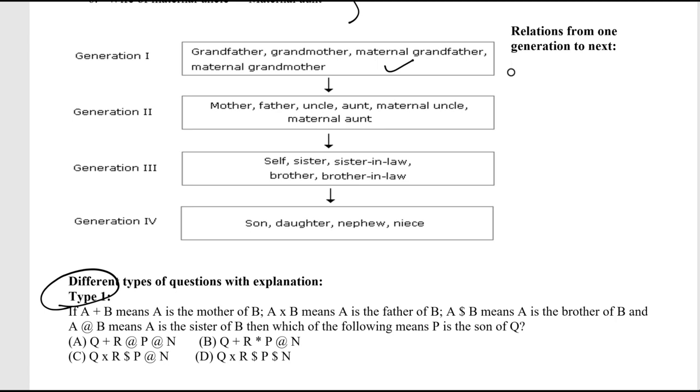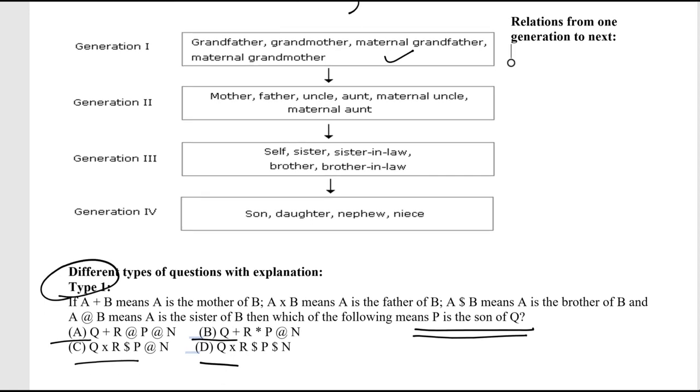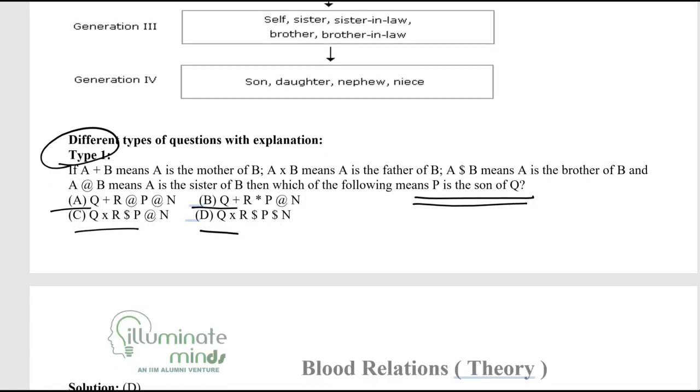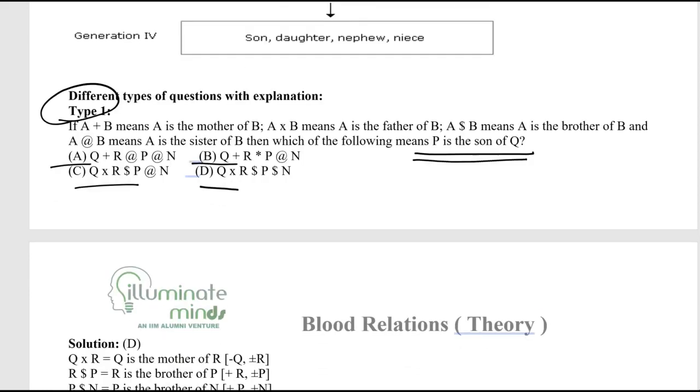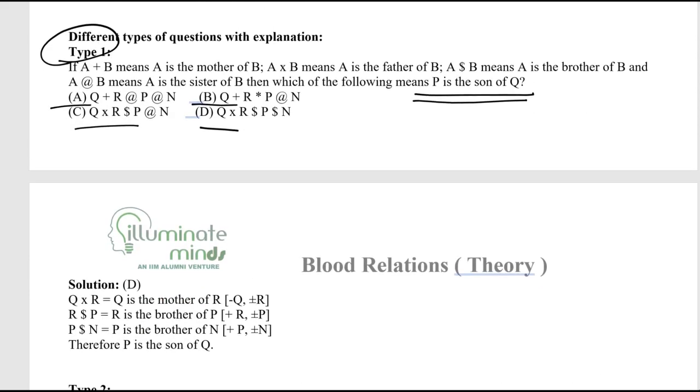In these types of questions, I need to go with the options rather than with the question. So definitions are there, but then which of the following means P is the son of Q? I would be able to answer it only through the options rather than looking at the question too much. Now before we go ahead, there are certain things about the relationships. If A is married to B, that's a general thing that I carry in all types of questions, so I will make this diagram.